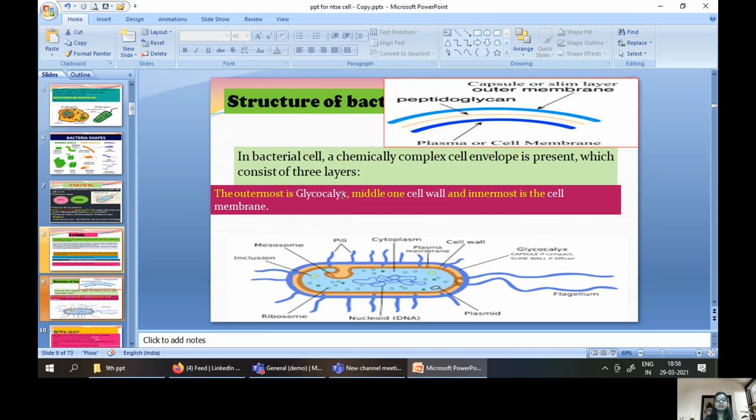So if we go to the structure of the bacteria, a typical bacterial structure contains three layers. The first is the cell membrane, that is the plasma membrane. Outside the cell membrane is the cell wall, and the cell wall in the bacterial cell is made up of peptidoglycan. The outermost layer is called the slime layer, or glycocalyx. So in a bacterial cell we have three layers: the cell membrane, the cell wall, and the outermost glycocalyx.